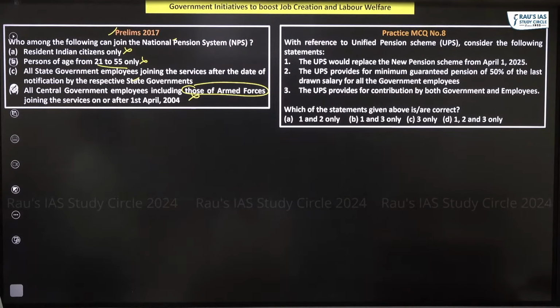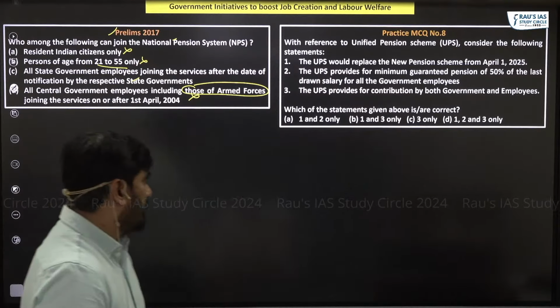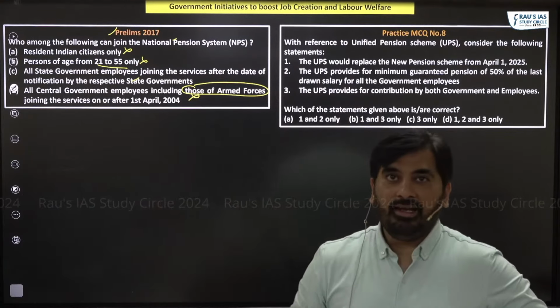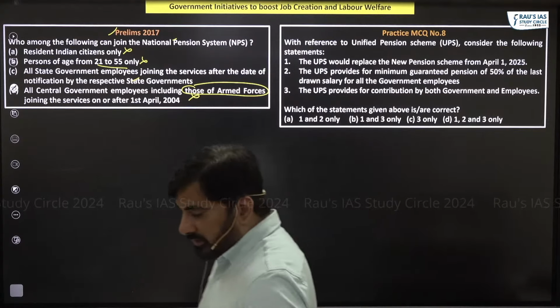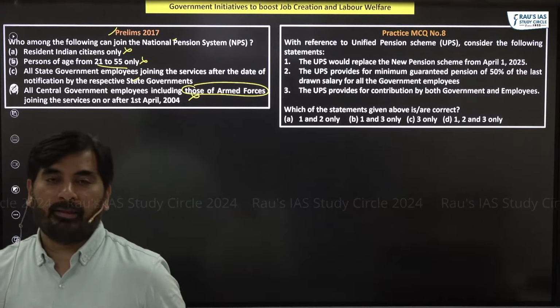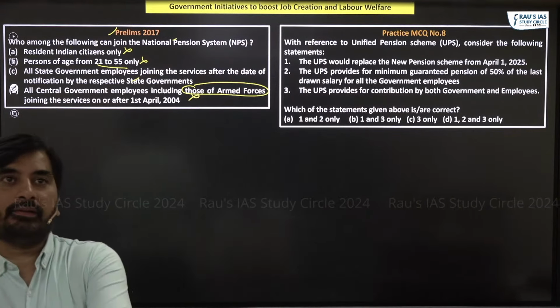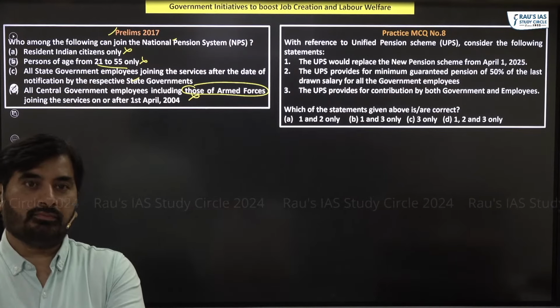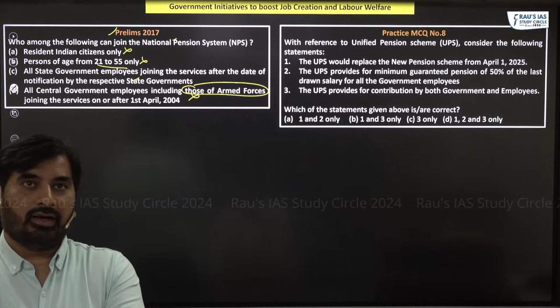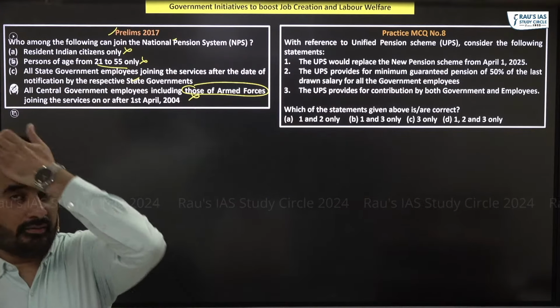Look at MCQ number 8. What do you think of the first statement? Unified pension scheme would replace the new pension scheme from April 1st, 2025. What do you think? Look at the three statements.